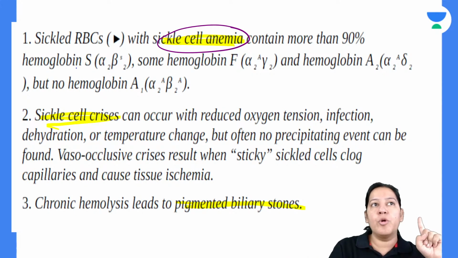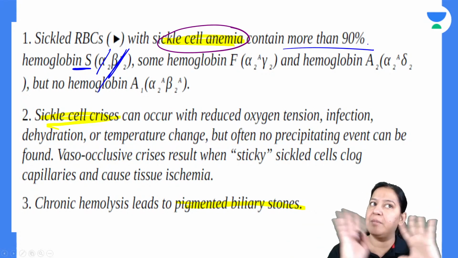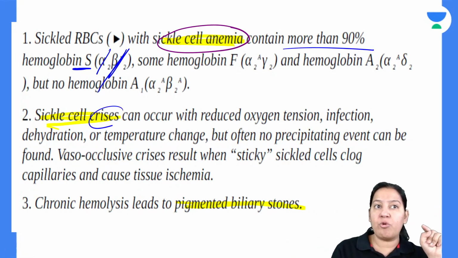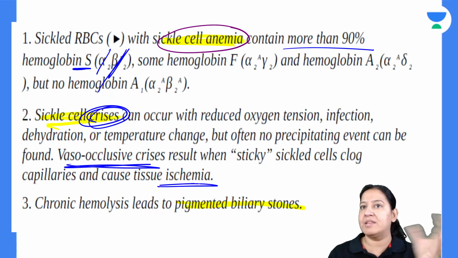So you will get hemoglobin S, that is 2 alpha and 2 defective beta. These patients will have more than 90% of the hemoglobin as hemoglobin S. The patient is in crisis. The crisis is vaso-occlusive, and that is causing ischemia, that is causing pain.